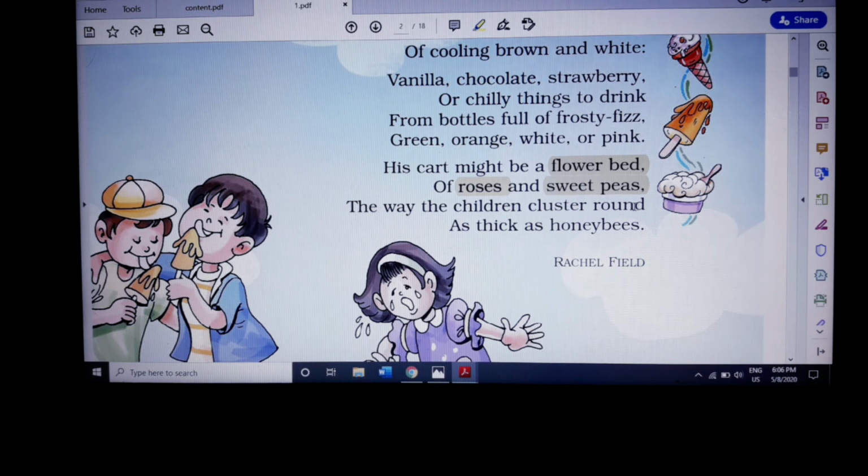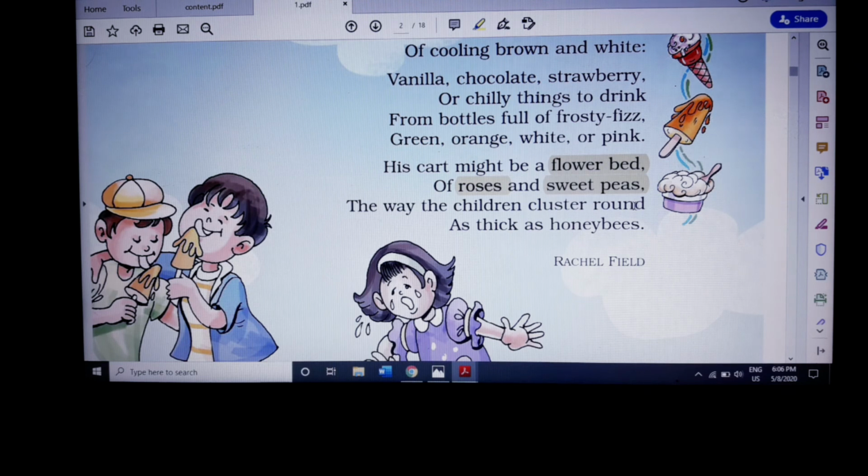The same way, this ice cream man is coming with his cart which is filled with colorful ice creams, different flavors and kinds of ice creams, and a different variety of frosty fizz drinks in the bottles, which are green, orange, white and pink in color. So children are like honeybees coming and gathering around his cart to buy ice creams. That's why the cart is compared to the flower bed and the children are compared to the honeybees. So I hope you understand, children.